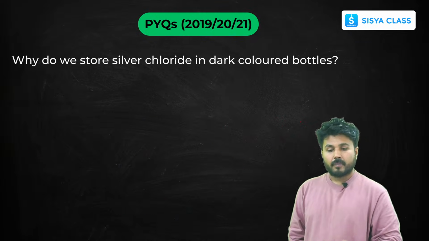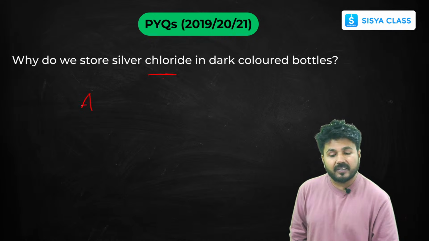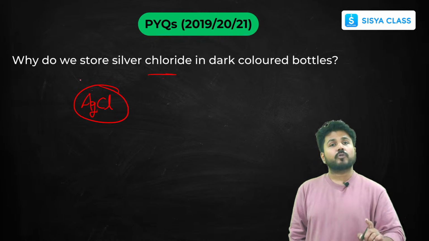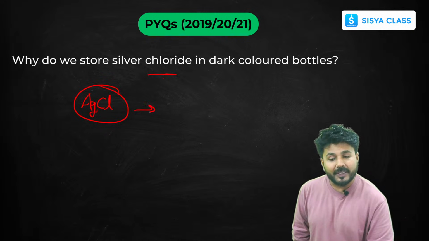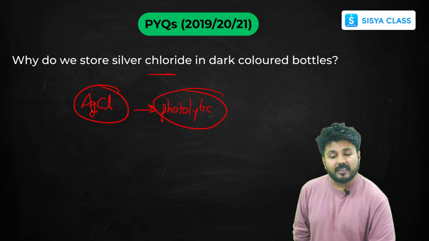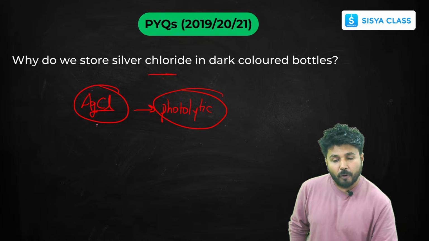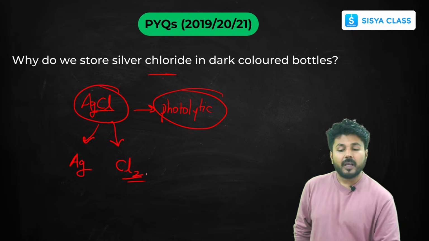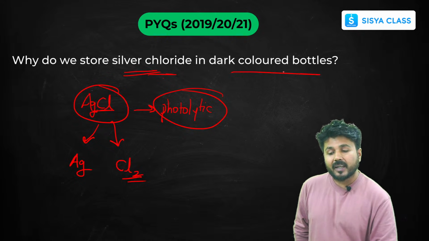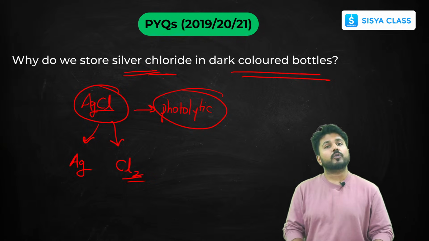Next. Why do we store silver chloride in dark colored bottles? Silver chloride is AgCl, a white insoluble precipitate. Why do we put it in dark colored bottles? This is an example of photolytic reaction. We have already understood that whenever silver chloride comes in the presence of sunlight or any light, it decomposes to form silver metal and chlorine gas is evolved. So we store silver chloride in dark colored bottles to prevent its reduction into silver.